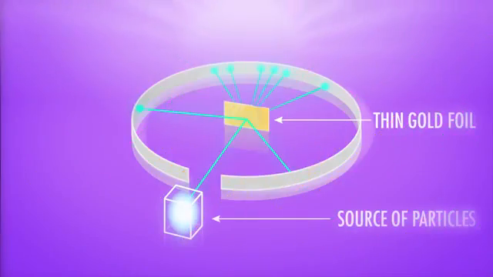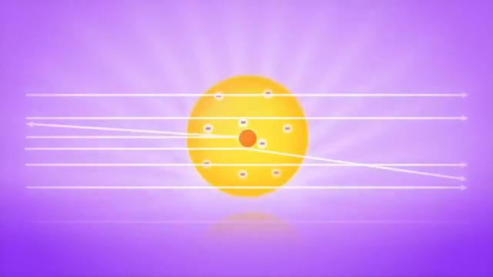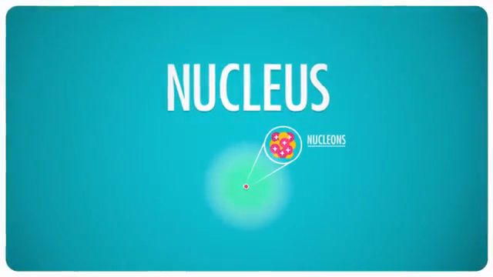But as it turned out, some of the particles were deflected at large angles, and sometimes almost straight backward. The only explanation for this was that the entire positive charge in an atom, the charge that would repel an alpha particle, must be concentrated in a very small area. An area that he called the nucleus. Because most of the alpha particles pass right through the atoms undeterred, Rutherford concluded that most of the atom is empty space. And he was correct.